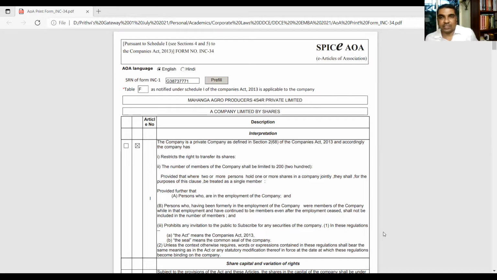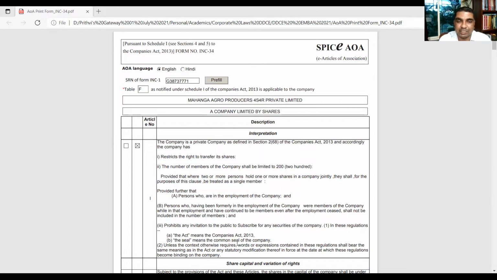You see, this is again a SPICe form, E articles of association. Table F as notified in Schedule 1 of the Companies Act 2013 is applicable to the company. First it talks about interpretation, how various terms can be interpreted. For example, when the word act is there, act means Companies Act.